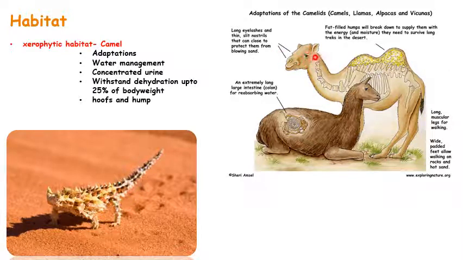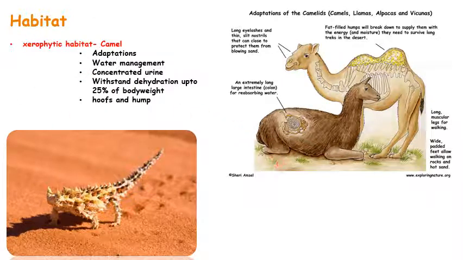Another peculiar and interesting adaptation of these camels is that they have long eyelashes and slit nostrils. What do slit nostrils mean? It's actually like a flap. It can close, like how an eyelash closes, right? Likewise, these slit nostrils also have flaps that close whenever heavy sand blows, so that it can protect itself from the blowing sand. So these are the extreme adaptations that they have developed to survive in the xerophytic habitat.